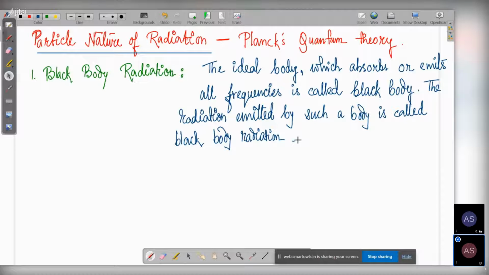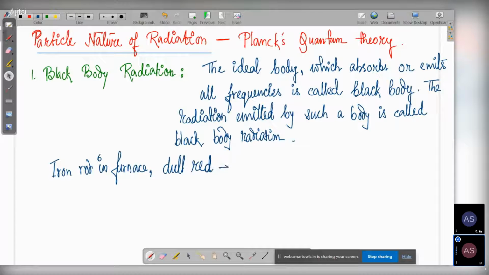If you have seen a blacksmith working in your locality, you will see that he is hitting an iron rod. If you put an iron rod in a furnace, what will you see? You will see that the color is changing when it is being heated. Initially, it is dull red in color.